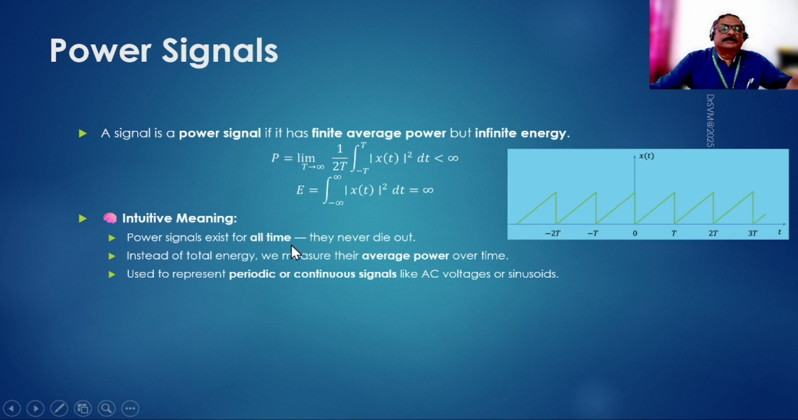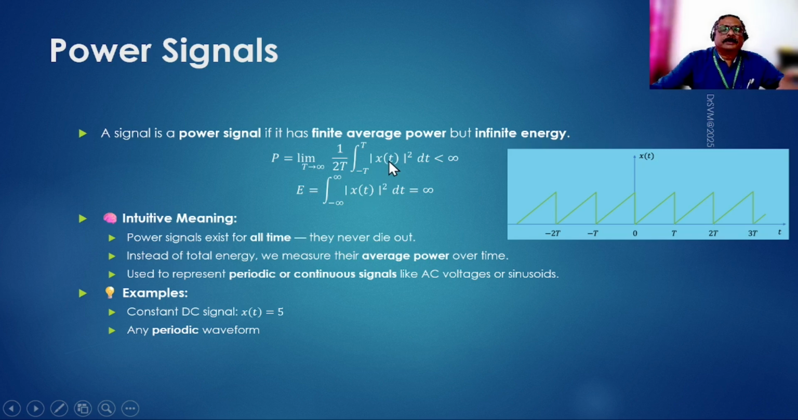So power signals exist for all time, they never die out. Instead of total energy, now we measure the average energy over time, used to represent periodic or continuous signals like AC voltages or sinusoidals and so on. So an example may be a constant DC signal, say x of t is equal to 5.